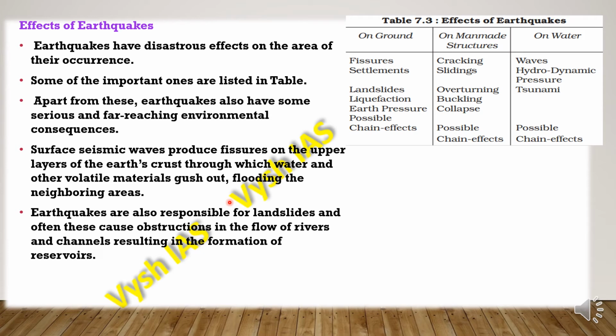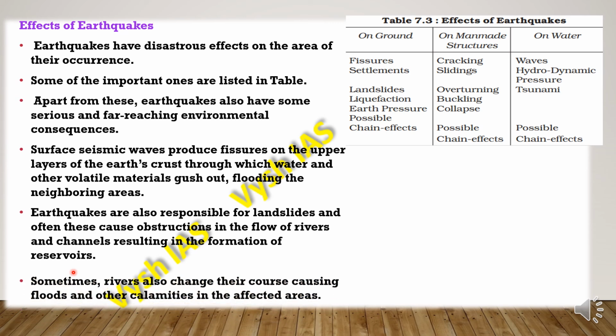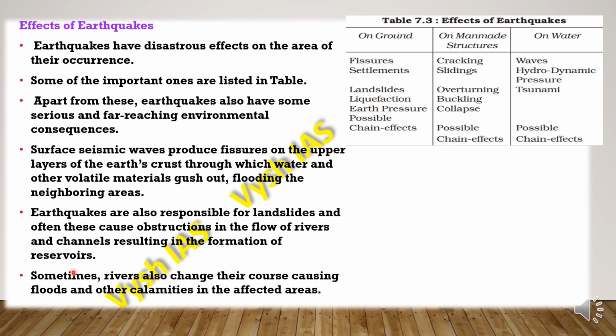Also, earthquakes are responsible for landslides, and often they cause obstructions in the flow of rivers. So imagine there's a mountain and on the foothills there's a river flowing. Suppose a quarter of the land gets cut and slides down and falls on the river, and if that land area is too big, covering the width of the river, it will cover this river like a blockage. So then this will result in the formation of reservoirs. Also sometimes rivers change their course.